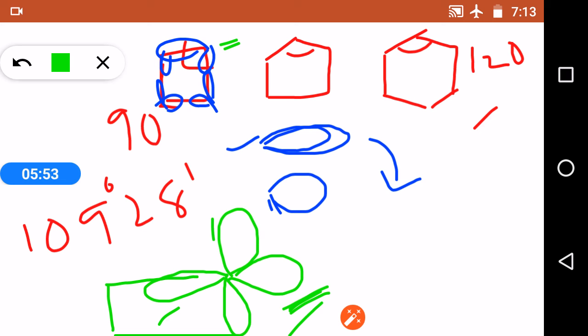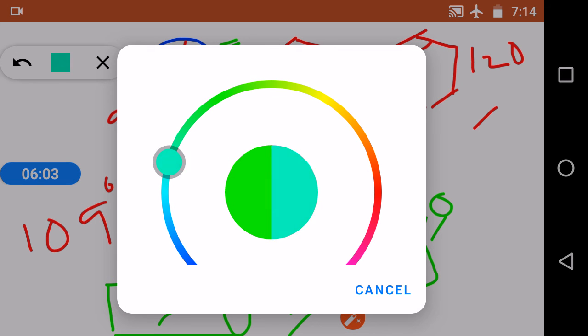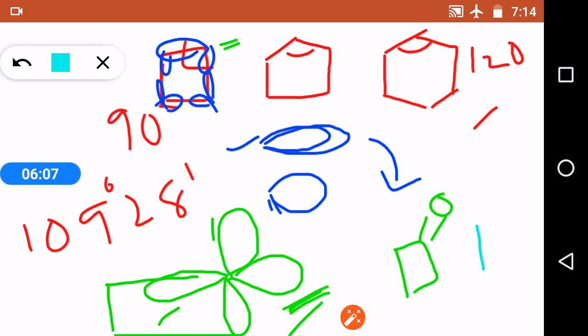In the same way, for cyclobutanone and cyclohexanone, this is a strained ring.